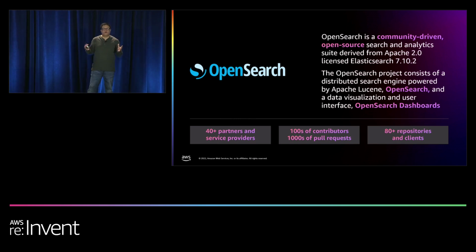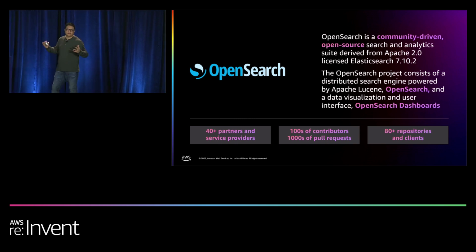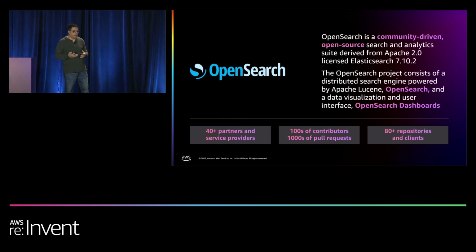We have 1.4 million downloads within a short span of time for the open source OpenSearch. The partner community is growing, with community projects growing every week. There are hundreds of contributors, thousands of pull requests, and so many repositories getting built. So there is a lot of momentum when it comes to OpenSearch.